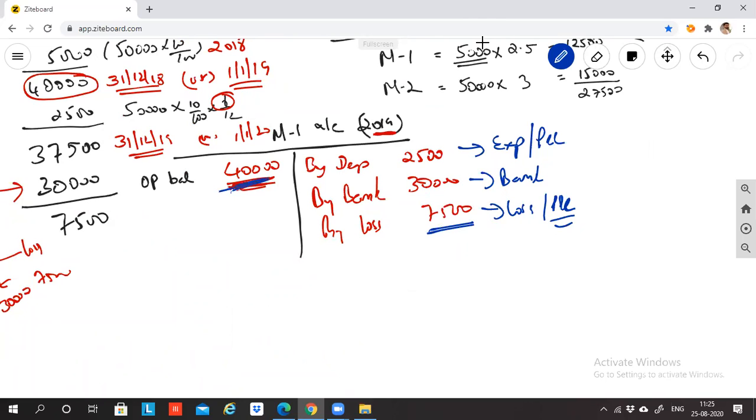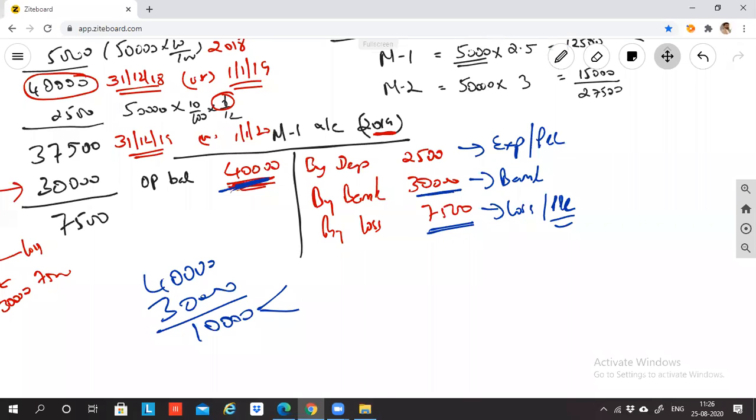Out of this 40,000 rupees, 30,000 money has come. Balance 10,000, which I am supposed to take to P&L, I took in P&L: 2,500 as depreciation and 7,500 as loss. The value of the machinery 1 has become 0.